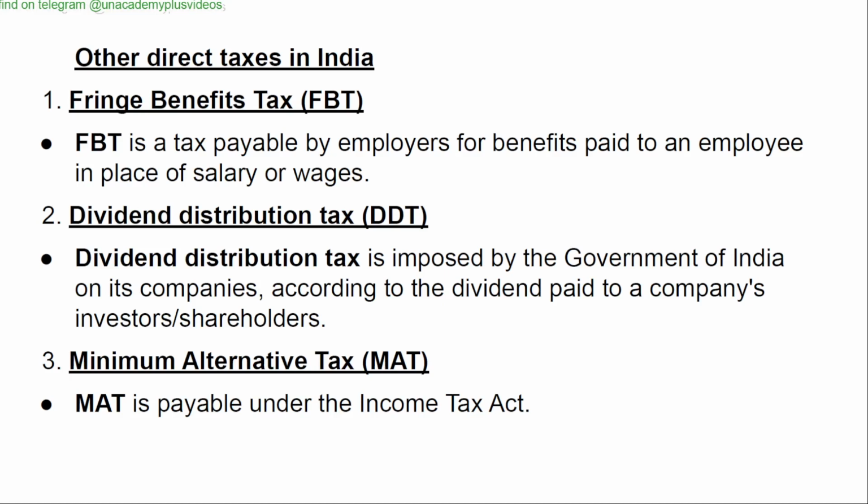Other direct taxes in India. 1. Fringe benefit tax (FBT) is a tax payable by employers for benefits paid to an employee in place of a salary or wages. 2. Dividend distribution tax (DDT). Dividend distribution tax is imposed by the government of India on its companies according to the dividend paid to a company's investors or shareholders. 3.